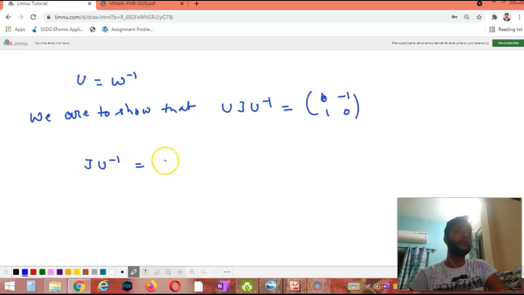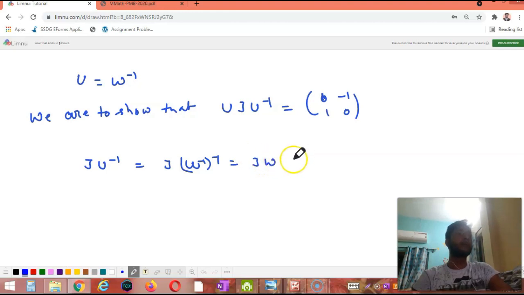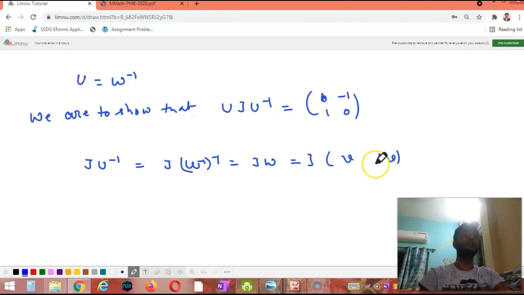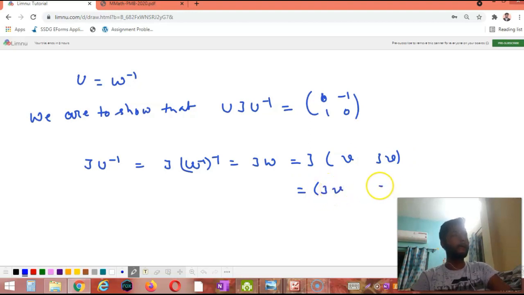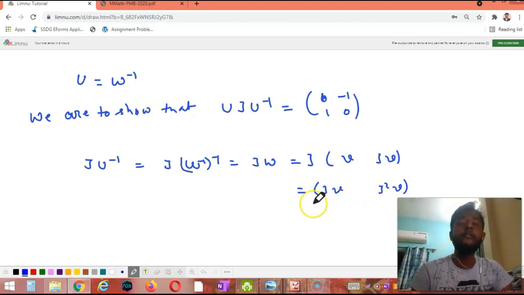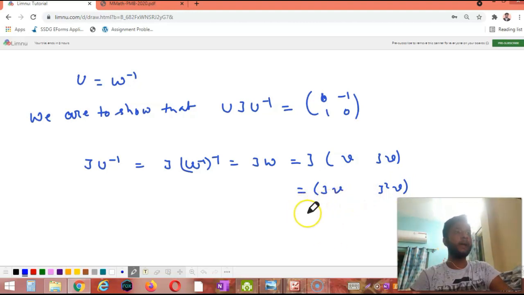So it is nothing but J W, and its inverse, right? So we can say that J W. Now what is W? That is J into V and JV. Now we are going to multiply this matrix with this row vector. How to multiply this matrix with row vector? We just have to multiply component wise, right? JV and J square V. Now what is the value of J square? The value of J square is -1, so we can write it JV and minus V, right?